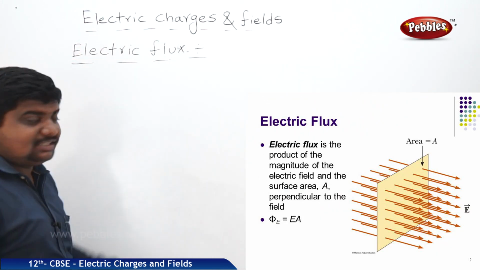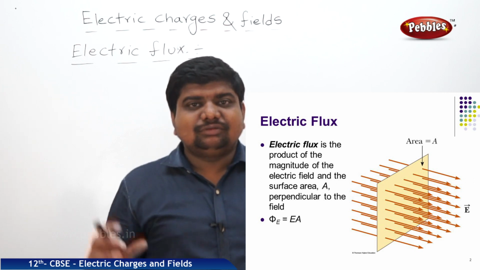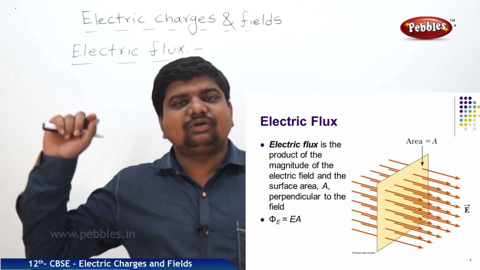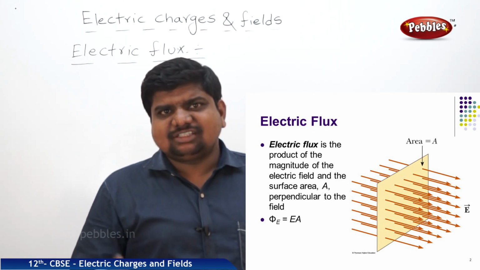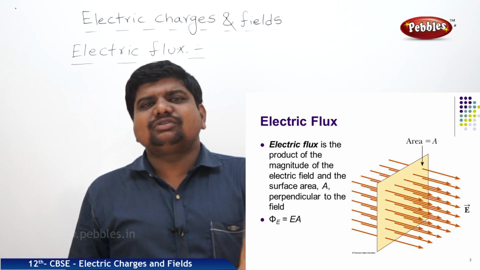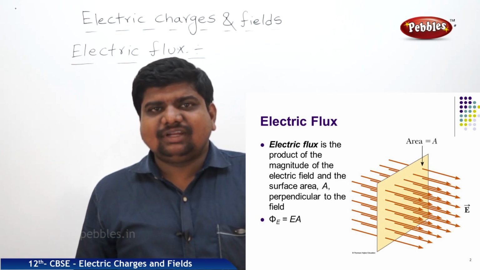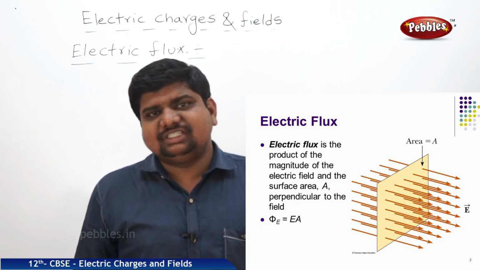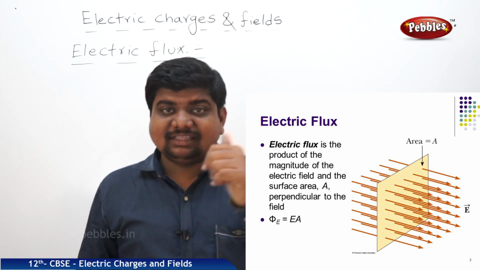Now we are going to discuss the electric flux. The content of water which is coming out of a plastic tube whenever an electric motor is switched on is called water flux. Flux means some amount of force which is coming out of the body. In the case of water flux, the amount of force in the form of water which is coming out of the tube connected to the electric motor. Such like that, electric flux is also defined in the same way.